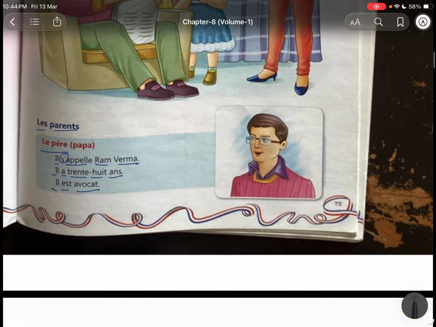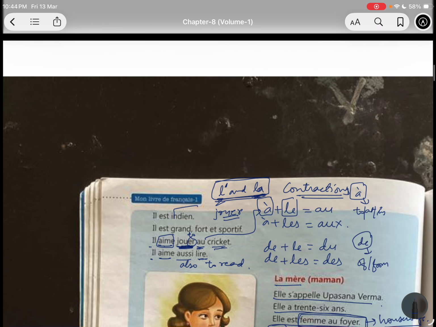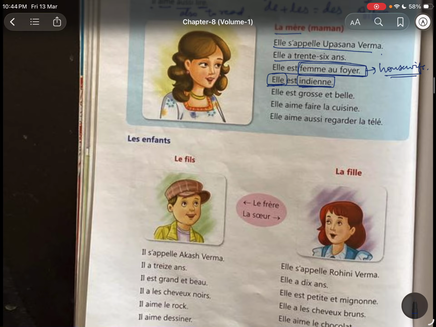So that's why the feminine form of Indian is used. Earlier with the father, it was this spelling, indien, IEN at the end. So that's why we have added NE extra to make it feminine. And why do we have to make it feminine? Why do we need to put accord? Because our pronoun is feminine singular. That's why our adjective must be in the feminine singular form.